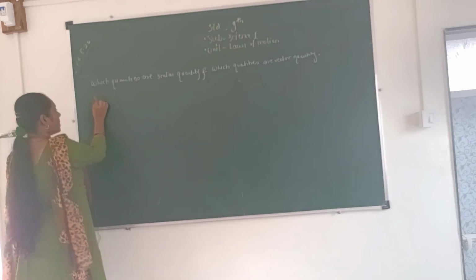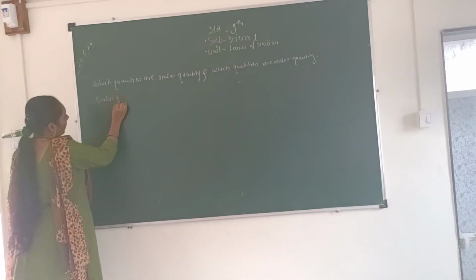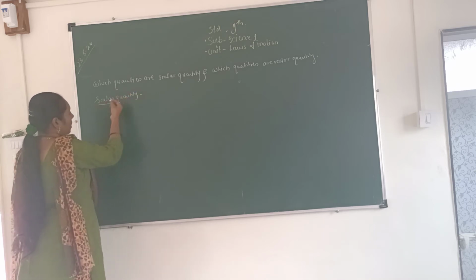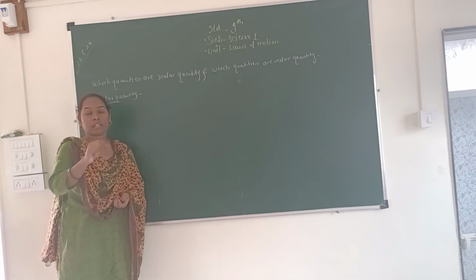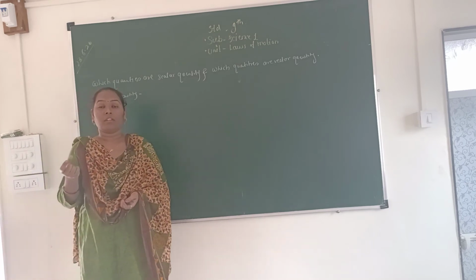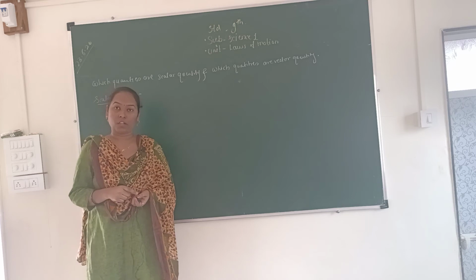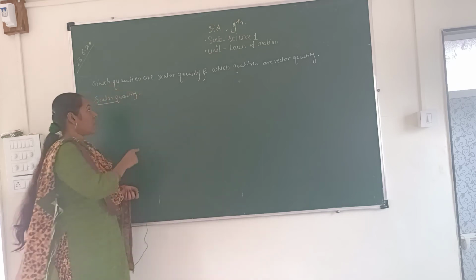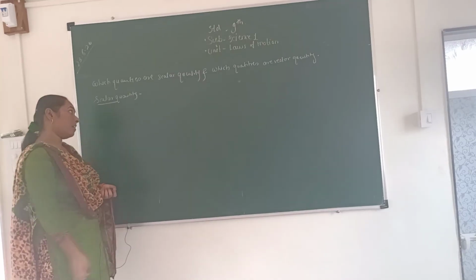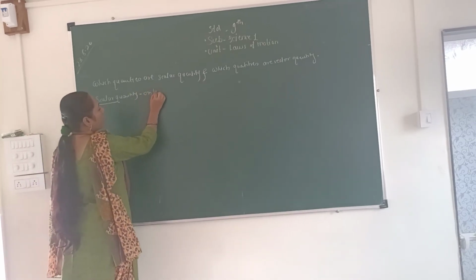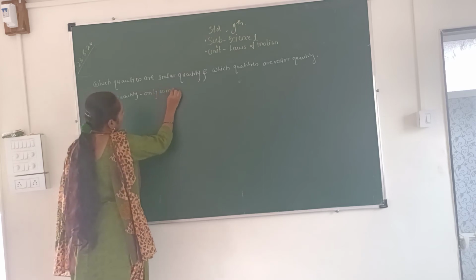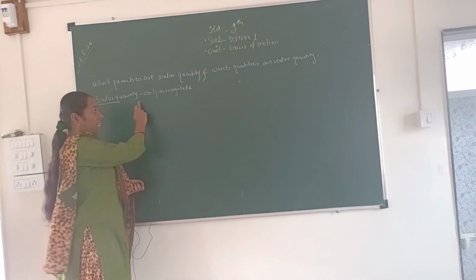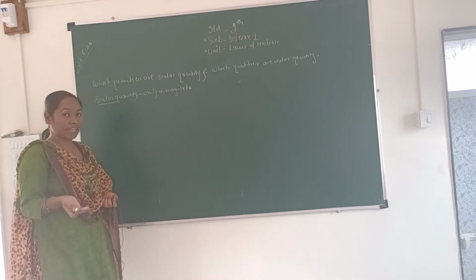We have already seen scalar quantity and vector quantity. What is meant by scalar quantity? Distance is a scalar quantity and displacement is a vector quantity. Why? Because the quantity which is expressed only in terms of magnitude is known as a scalar quantity. There is no need to express direction.